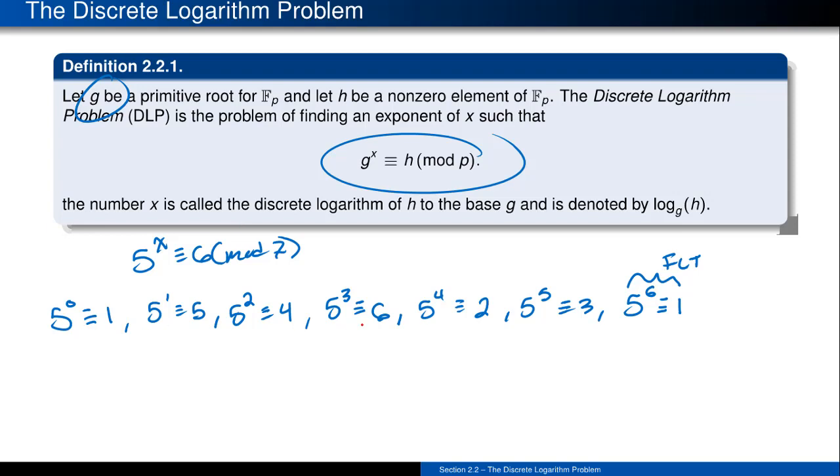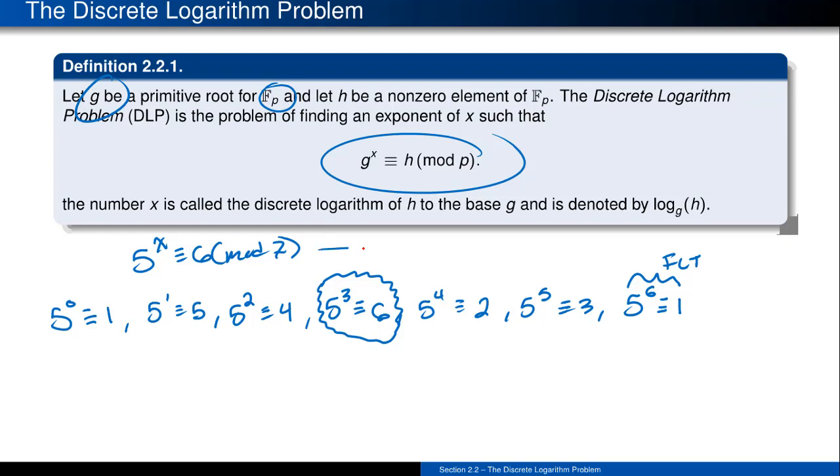So you can see that we do generate all of those numbers, so 1, 5, 4, 6, 2, 3. If I keep on going, it's going to cycle through those again, so I get a 1, 5, 4, 6, 2, 3, and it keeps on going over and over. But because I'm only working in the world of F sub p, I'm going to keep just that one occurrence of each of those objects. At this point in time, you can actually see what the solution has to be. I'm looking for that exponent that's going to make 5 to something output a 6 modulo 7. And you can actually see that little guy living right here. So we know that 5 cubed is going to output a value of 6.